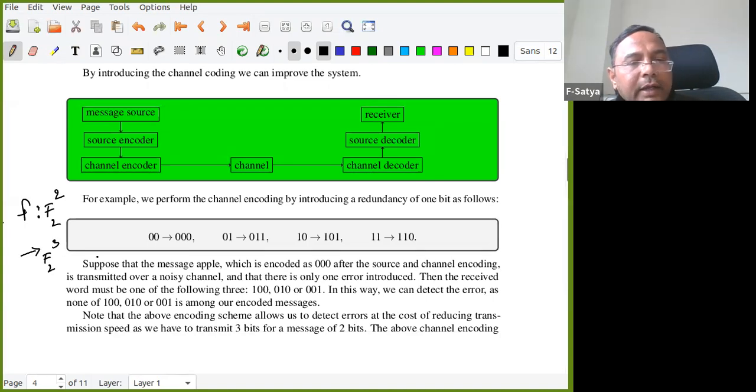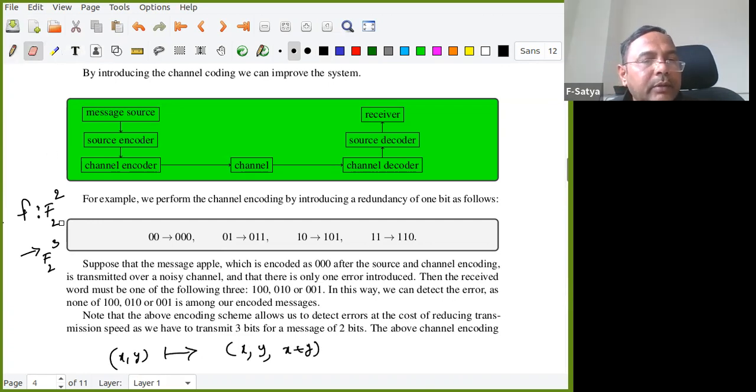See, you know that R cross R, like that F2 cross F2. But instead of writing as ordered pairs, we are writing as a full sequence. Yeah, you are correct. Now, we are sending (x, y) mapped to (x, y, x plus y). Very good. Is correct prediction. Yeah, good. So is it clear? I hope it is clear to every one of you. Easy to see that. But can you say some more?